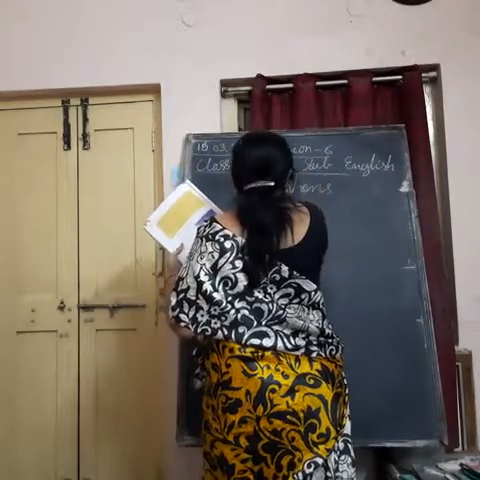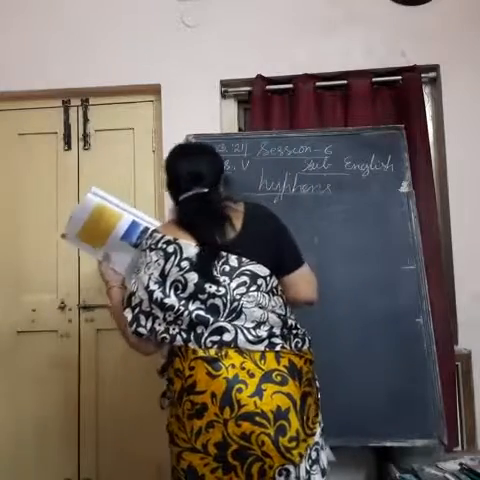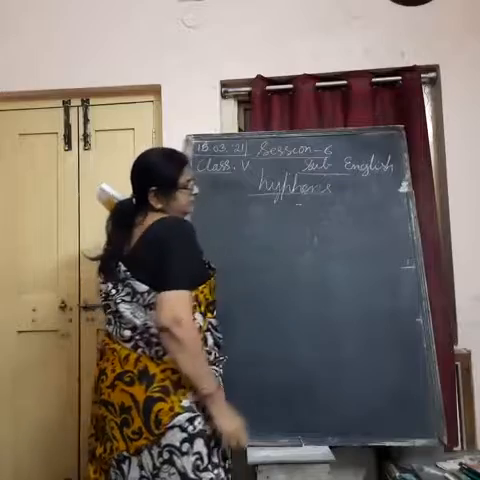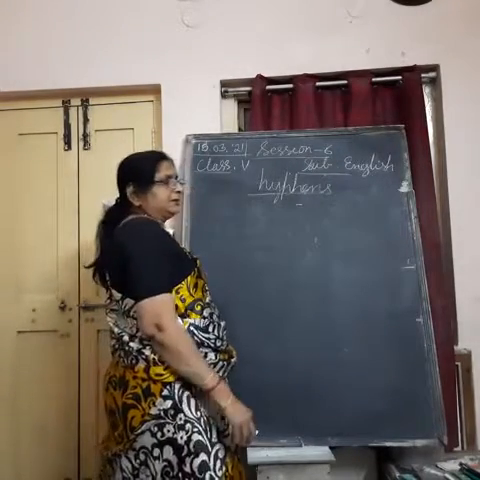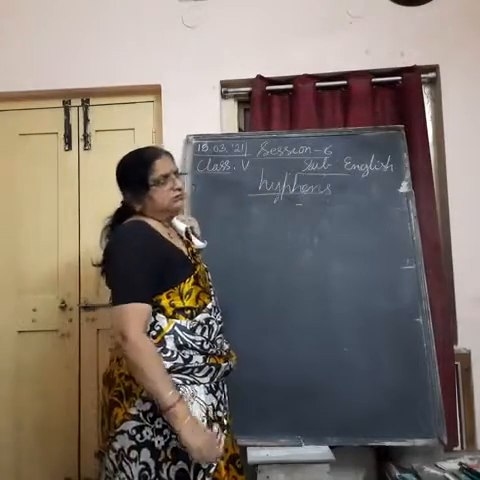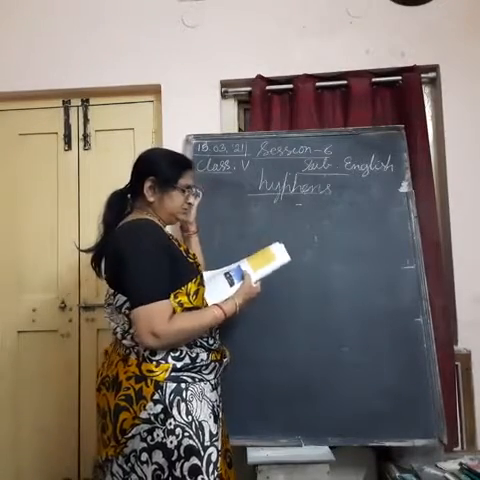Hyphens. Hyphens are nothing but one small dash mark. It is called a punctuation mark, rather. Understand? One small dash mark which is used between two words. Between two words.